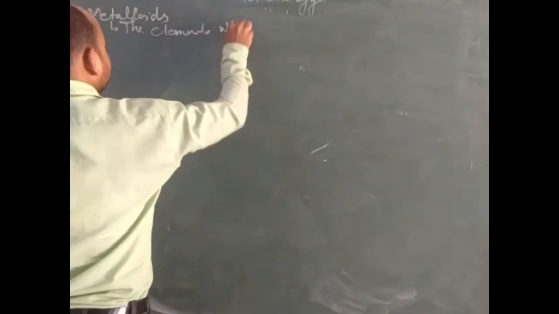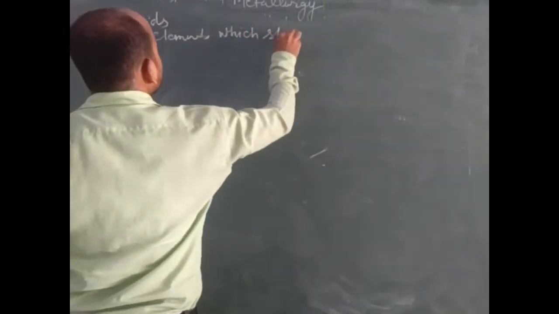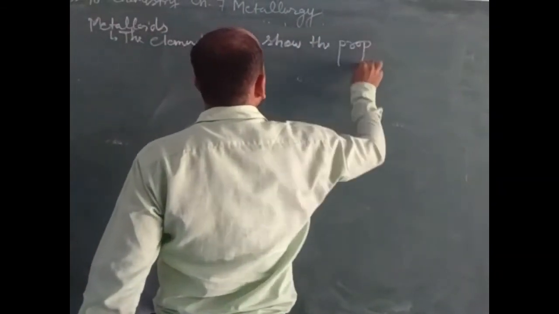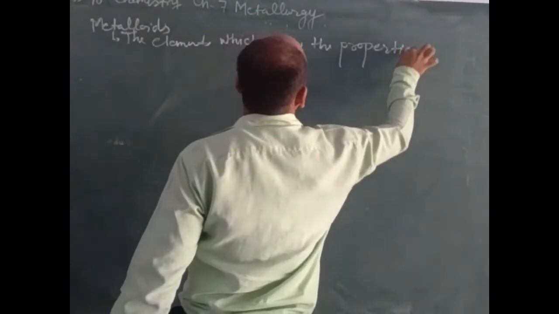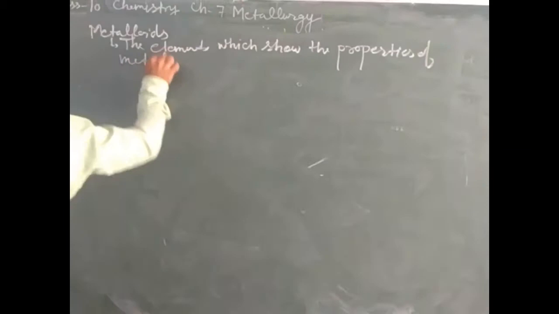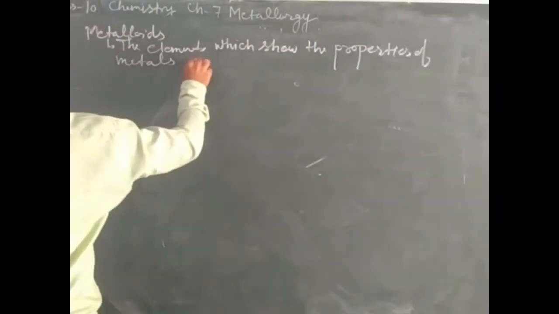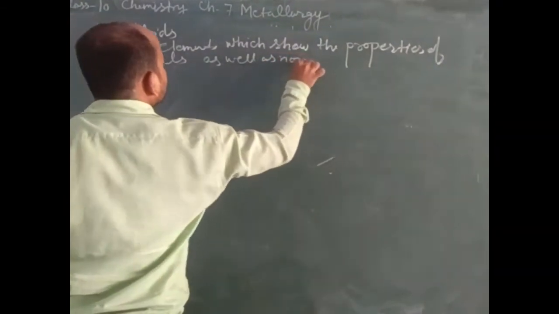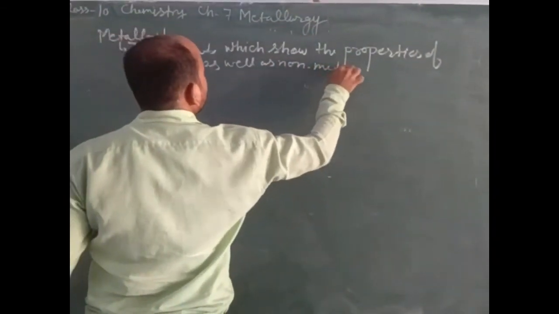Through the definition we will observe that metalloids are those elements which show the properties of metals as well as non-metals.